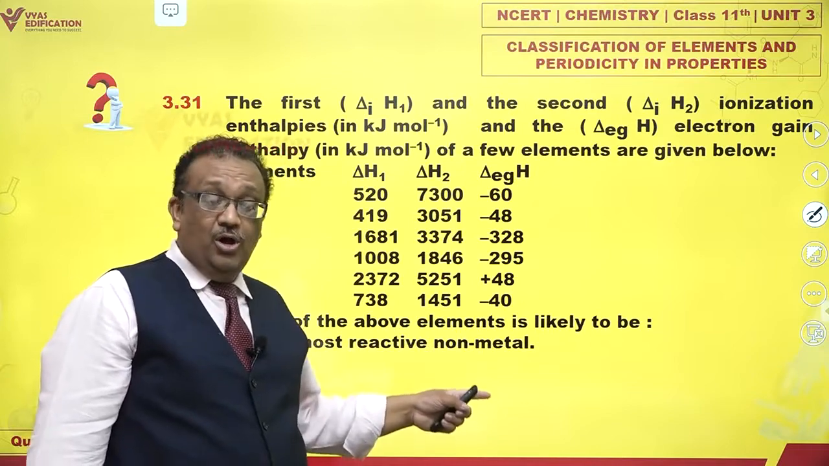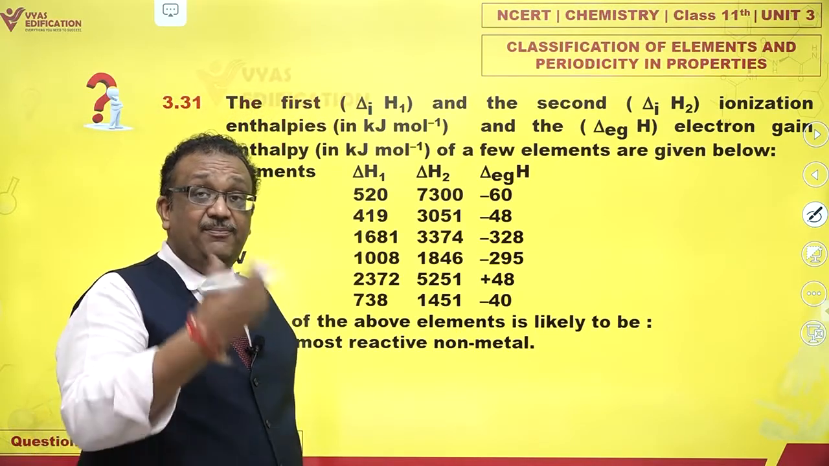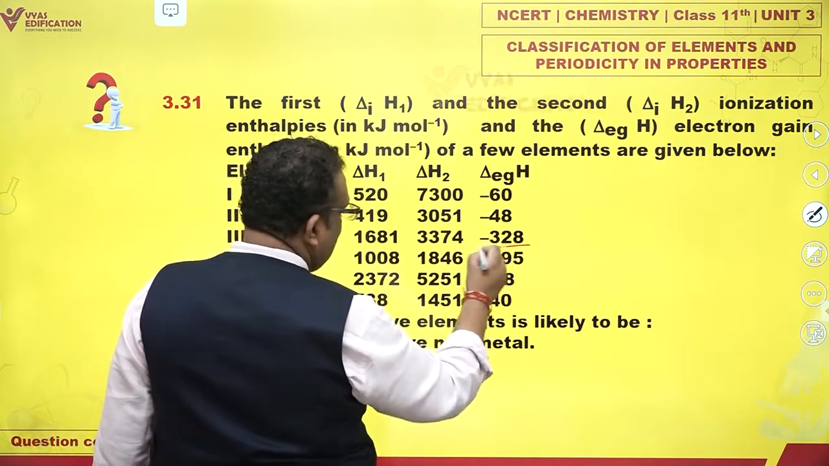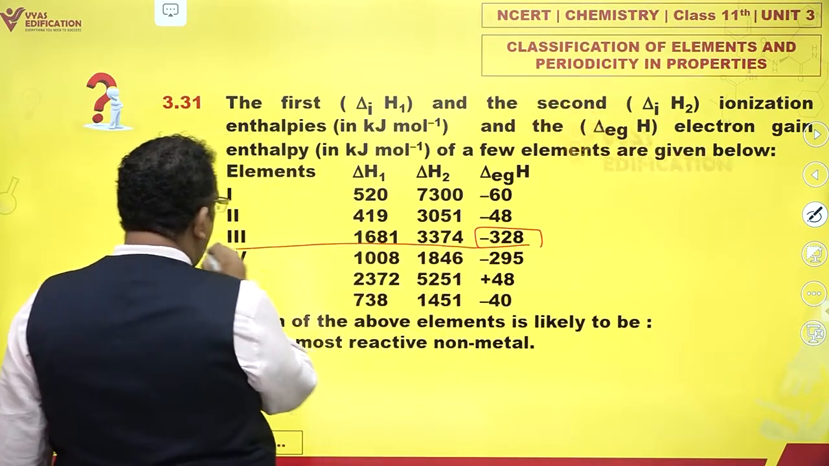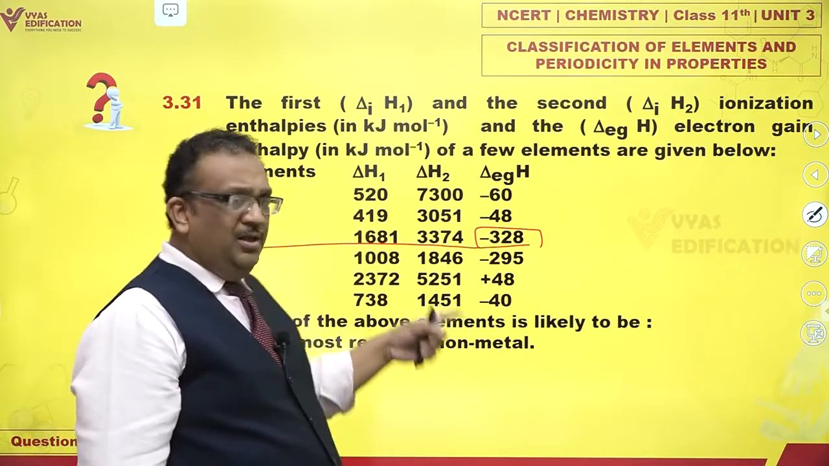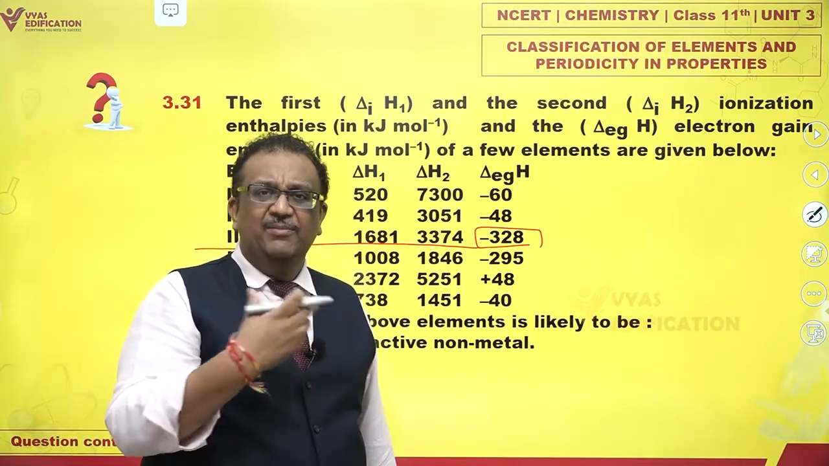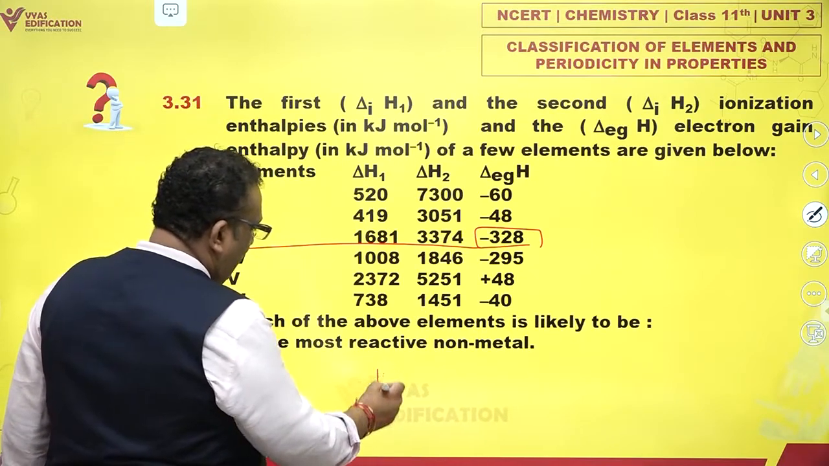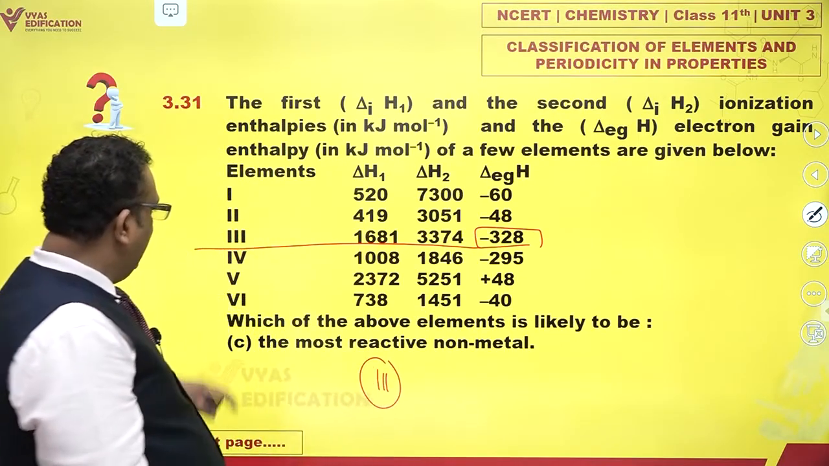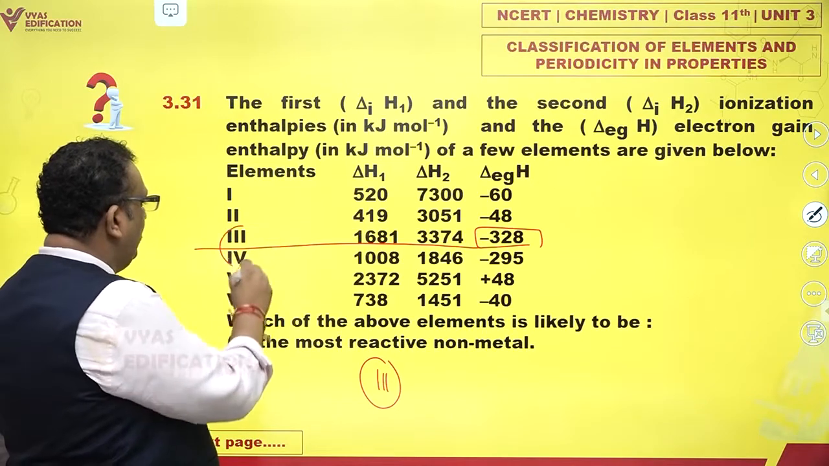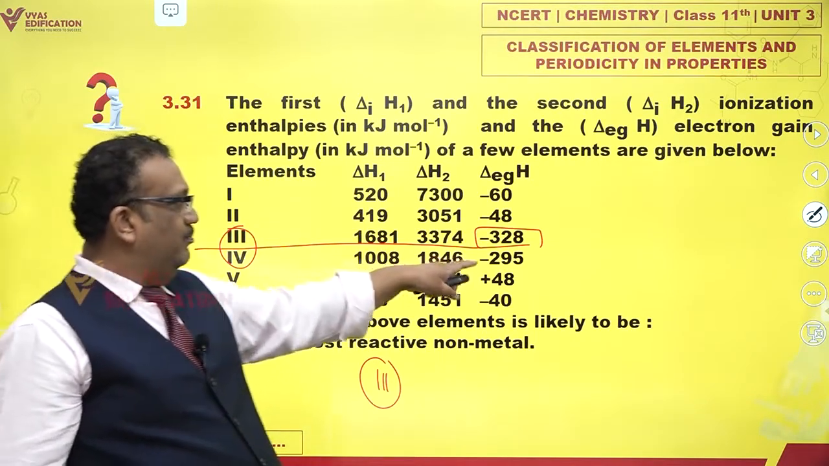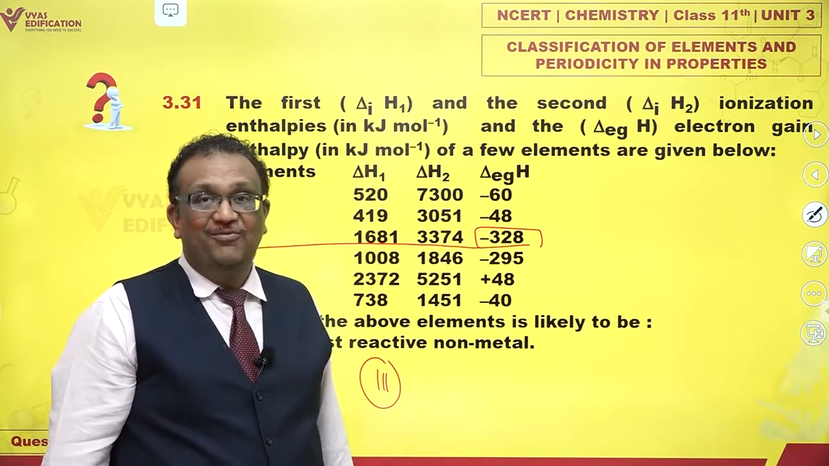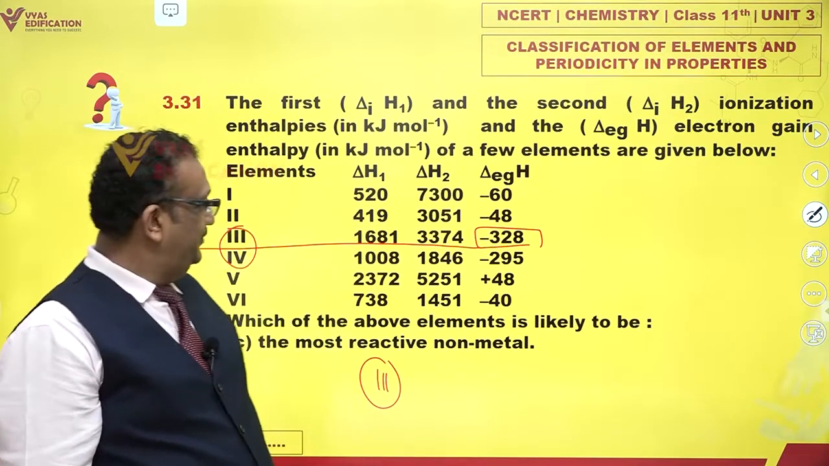The most reactive non-metal is going to be something which accepts electrons very happily. Now, happiness while accepting electrons can be seen here. Ionization energy is high, who cares? We are not going to ionize them anyway. So they may keep having high ionization energy. 3 happens to be a non-metal as well as 4. Both of these are non-metals. And amongst them, more energy is released by 3. That means 3 is most probably the more reactive non-metal.